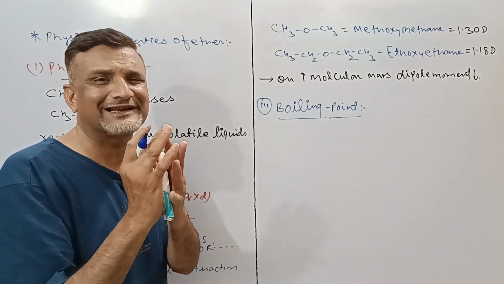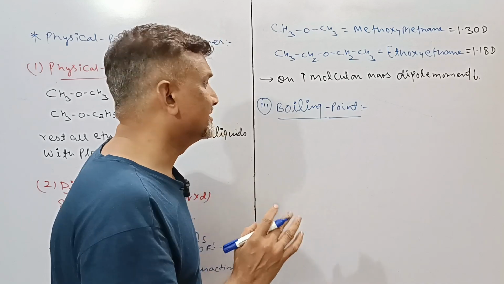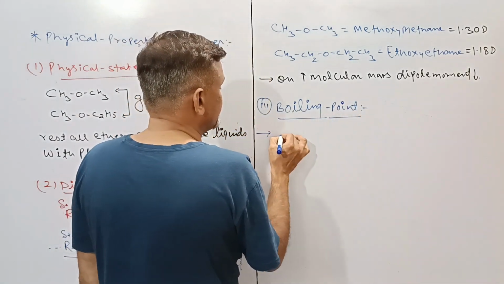Similar difference, there is not much difference between particular hydrocarbon and ether. Regarding to alcohol, what will be?